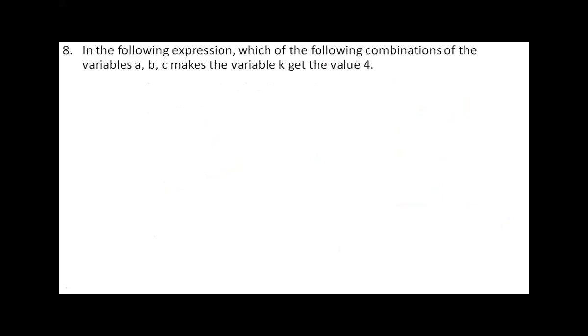Now, in the following expression, which of the following combinations of the variables A, B, C makes the variable K get the value 4? Now, the conditional operator: he has given K equals A greater than B, question mark, again A greater than C, question mark, A colon C, colon B greater than C, question mark, B colon C.